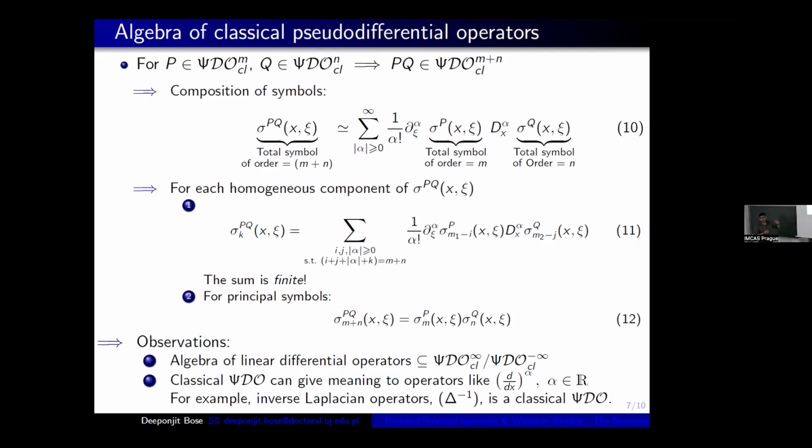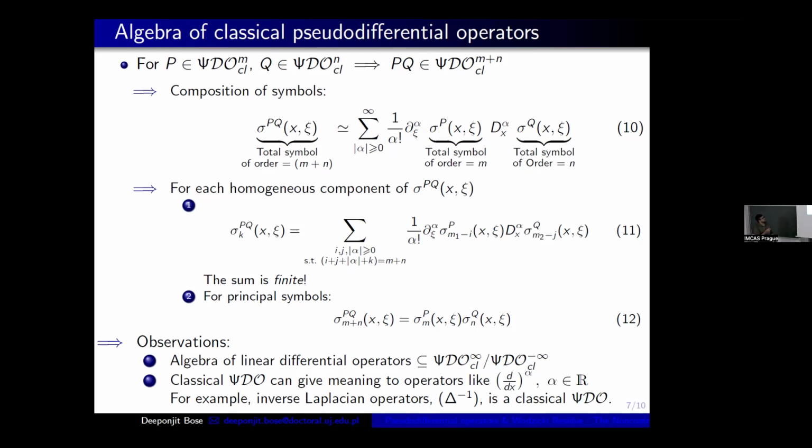Now you can ask me, of course, this is an infinite sum, but we have good news: for each homogeneous component of sigma pq, we can have this expression. This sigma pq can also be split into a series of homogeneous terms, and the kth homogeneous term of pq will be a finite sum.